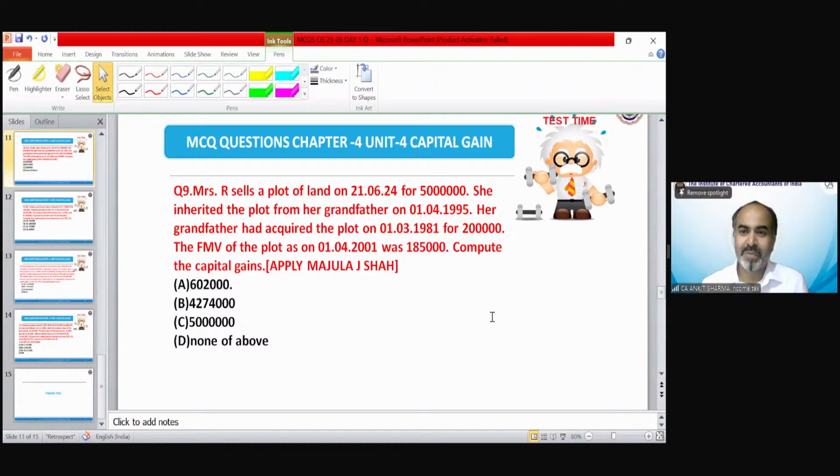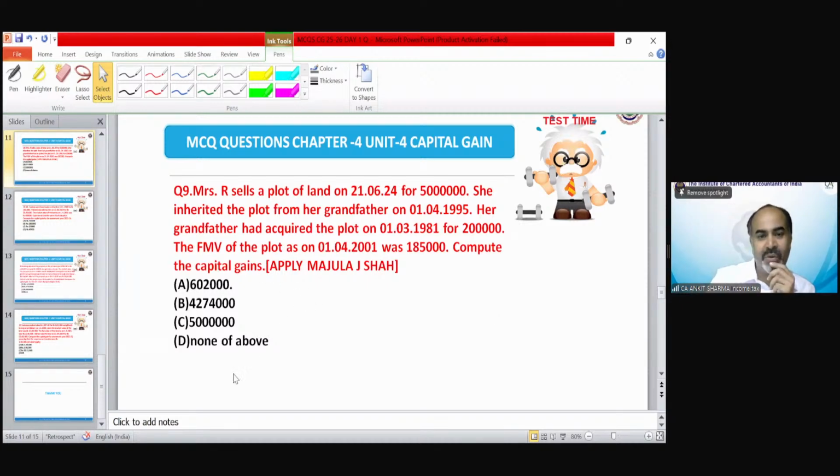The cost of acquisition would be 2 lakh, not 1,85,000. Why 185? The FMV is 185, but the purchase price was 2 lakh rupees. The 2024-25 index is 363. So the cost of acquisition should be 2 lakh rupees. If you have taken 1,85,000, the answer would be wrong.